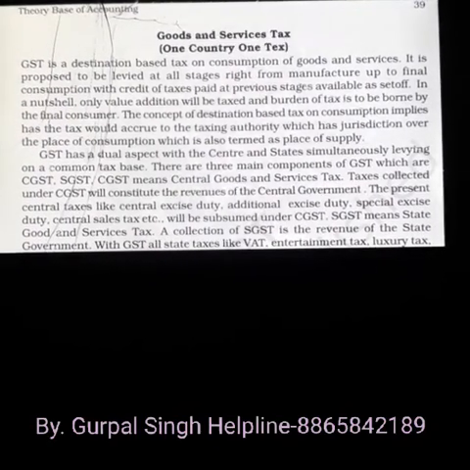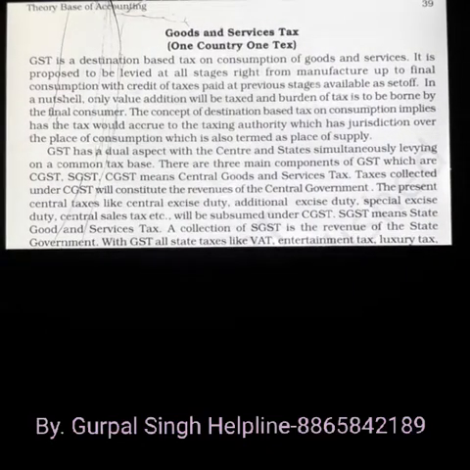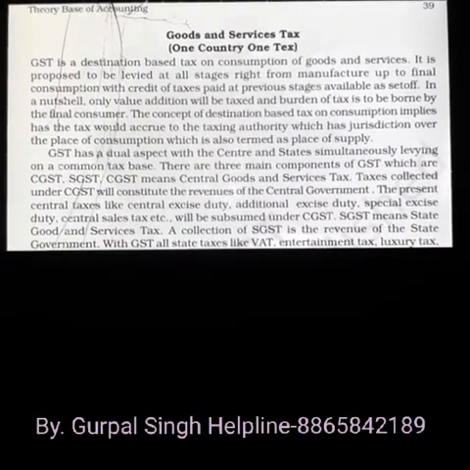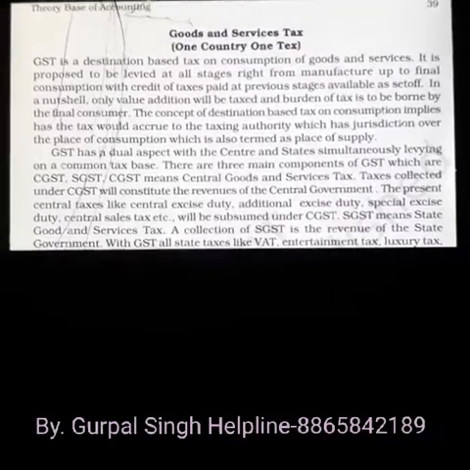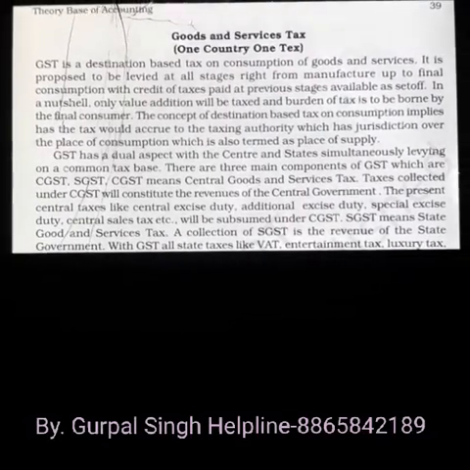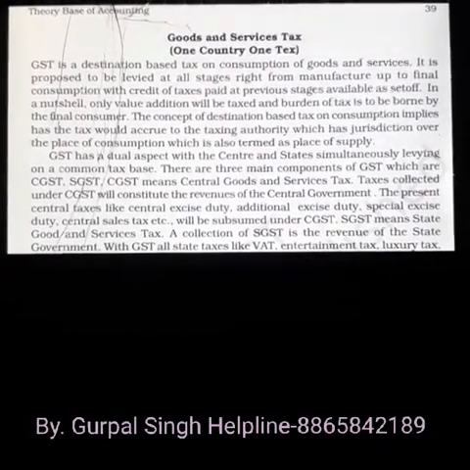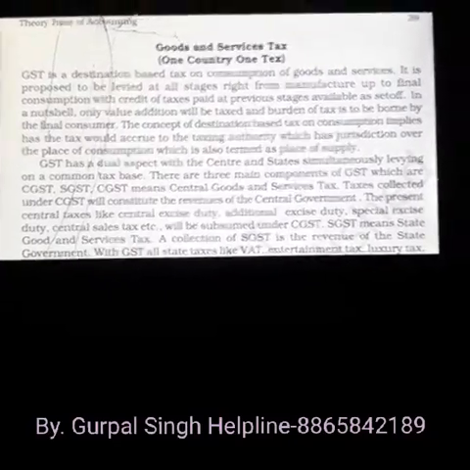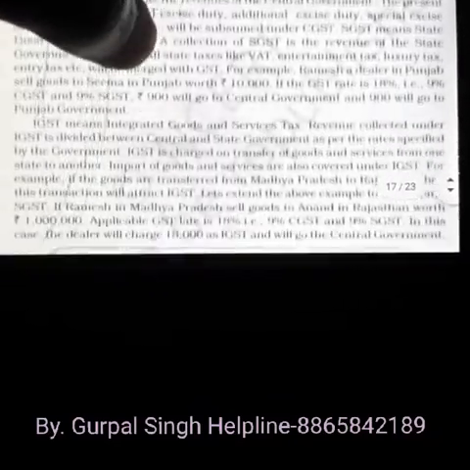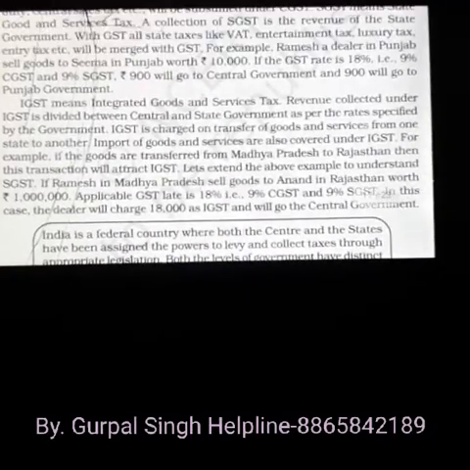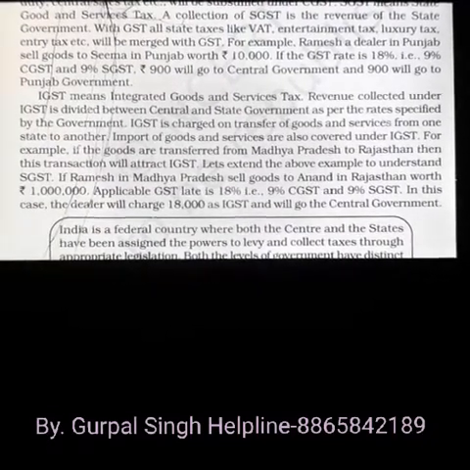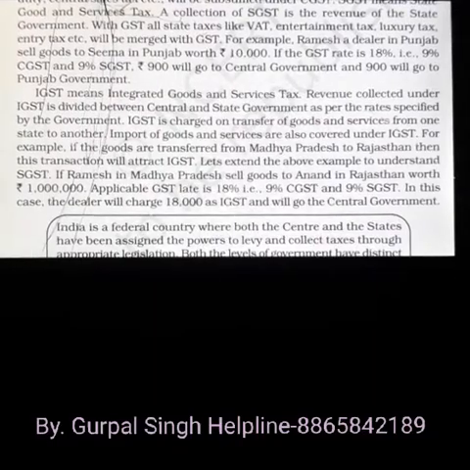Central goods and service tax collected under CGST will be the revenue of the central government. If SGST is collected, that will be the revenue of the state government, and if IGST is collected, then that will be shared between the state and central governments both.